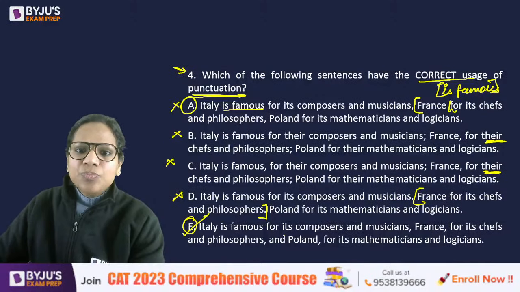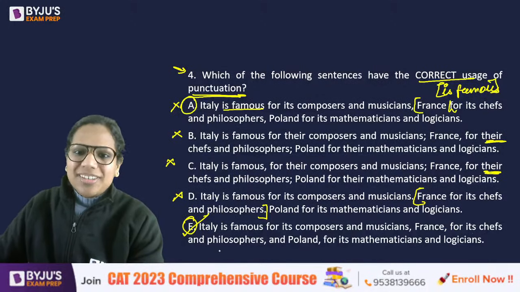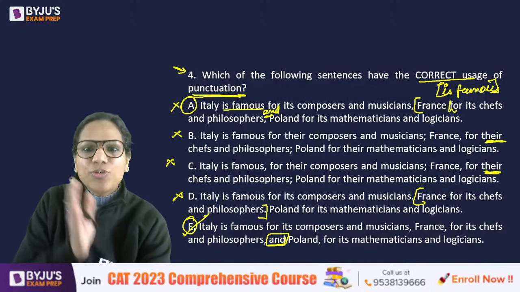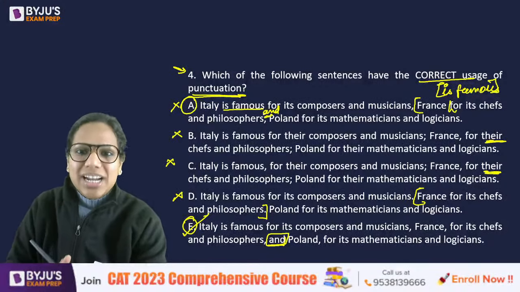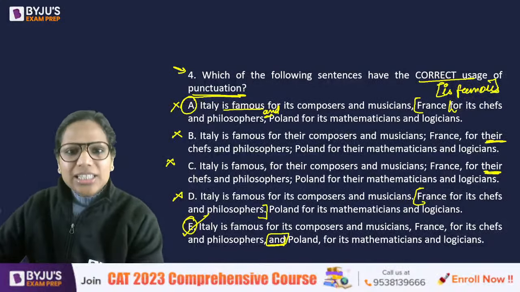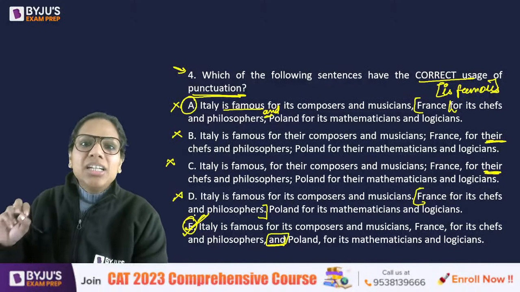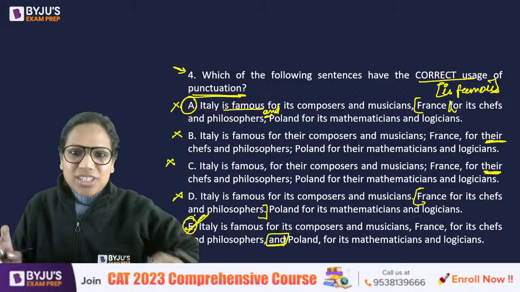A is incorrect. Why? Because we needed this comma. Okay, also one more thing, if you notice this, we need an and here. It's the end of a list, no? So that before the last element of the list, you need to place and. That was missing in A. So I think that became my decisive criterion when I was sitting in the exam, that and nahi hai usme, so E is a better answer choice.